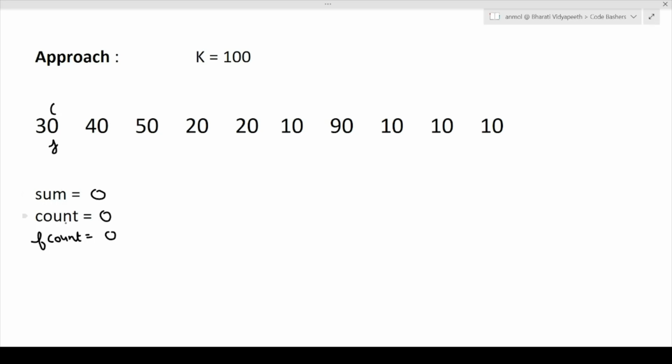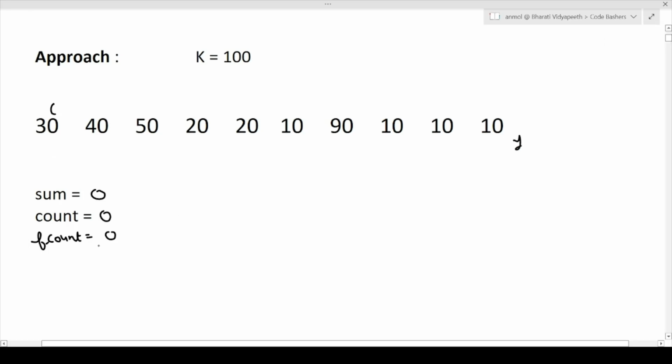Now count will store how many horses are present in the current sliding window. And F count, that is our final count, this variable will store the maximum count that we have reached when we traverse this entire array and our J value moves to the end.